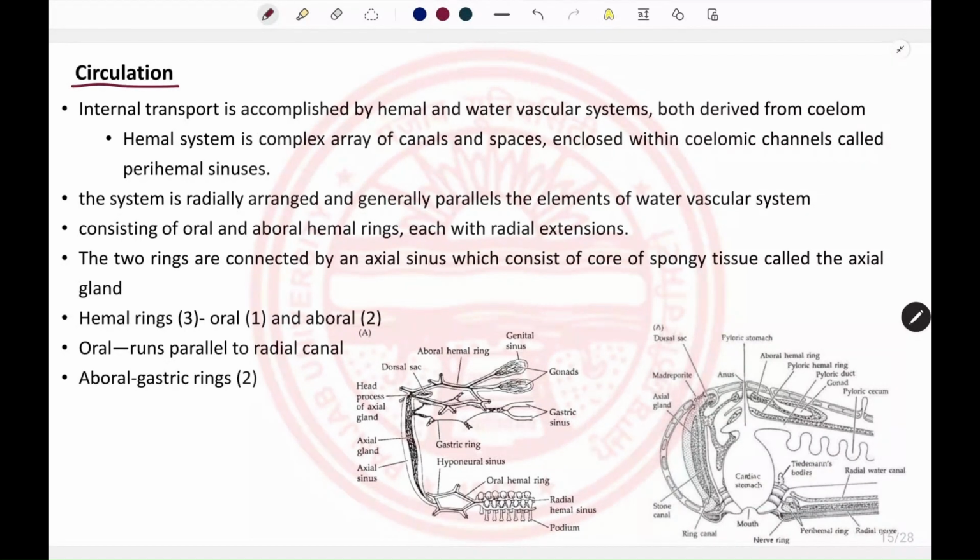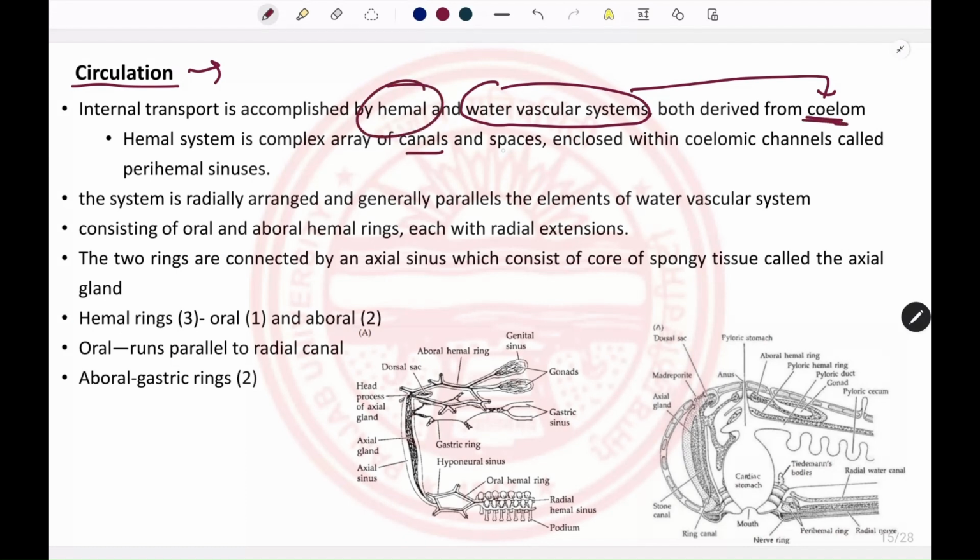Coming to the circulatory system, it is required for the transportation of gases, nutrients, and waste material. These functions have already been performed by the water vascular system, which is derived from the coelom. Another system that is derived from the coelom is the hemal system.